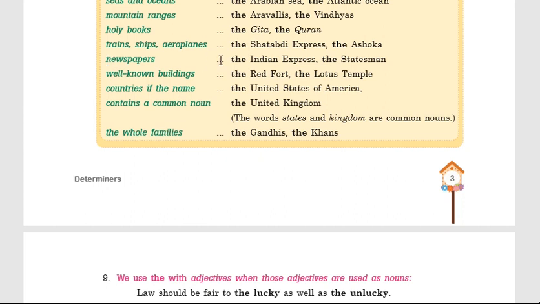For example, the Indian Express, the Statesman, the Hindu, the Telegraph, etc. We can use the before the names of well-known buildings. For example, the Red Fort, the Lotus Temple, the Writers Building, etc.